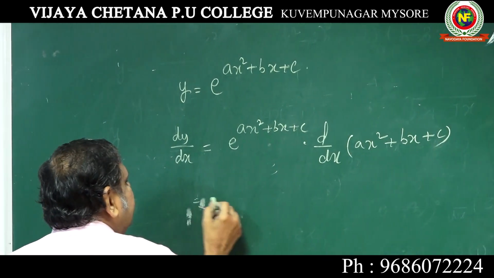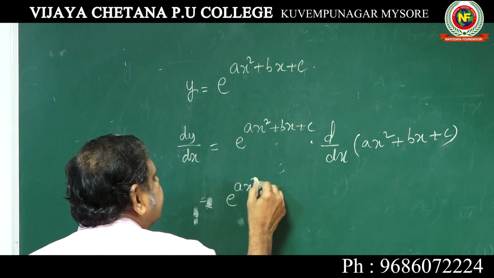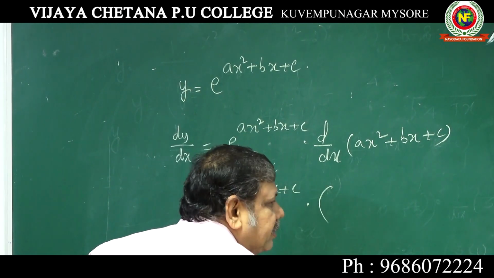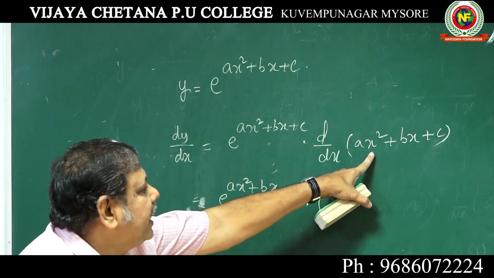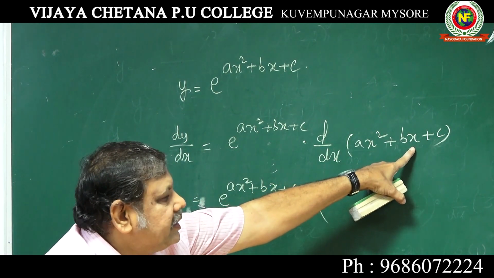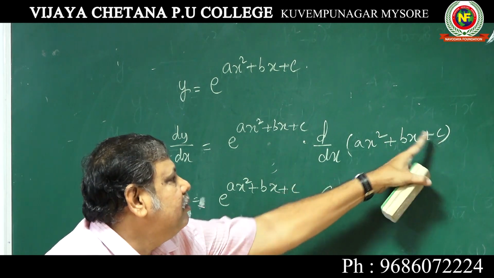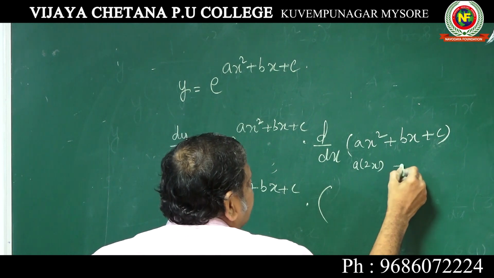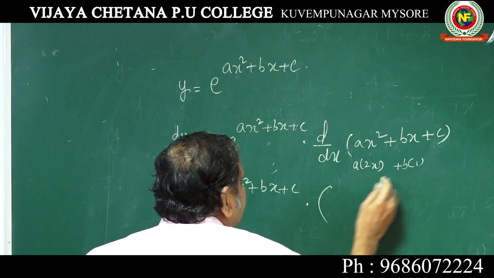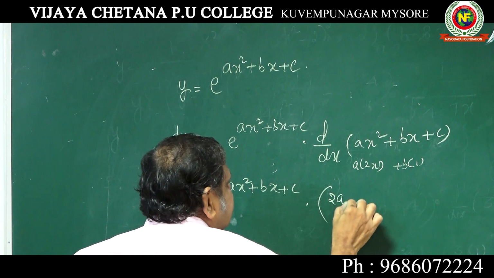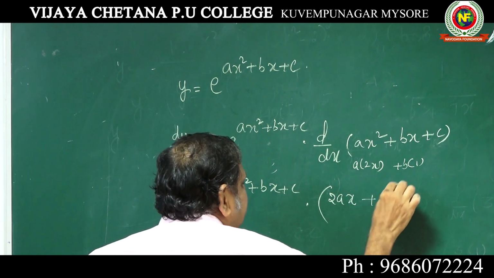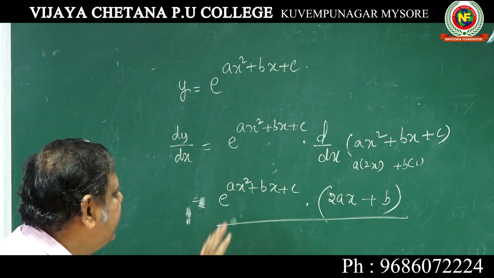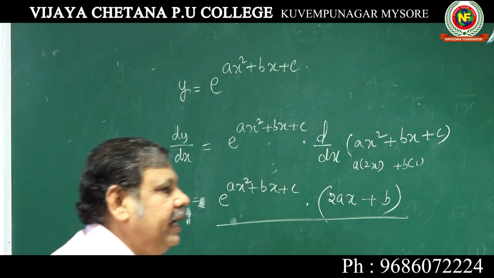That is e to the power of ax square plus bx plus c into differentiation of ax square plus bx plus c, a into 2x plus b into 1. Differentiation of x is 1 and this is 0. So it is a into 2x actually, plus b into 1, don't write here, but you write here, 2ax plus b. This is the answer. If you want, you can write the first term first and then e to the power of ax square plus bx plus c, otherwise leave the answer as it is.